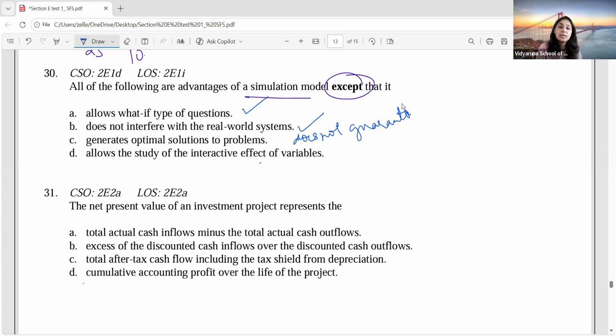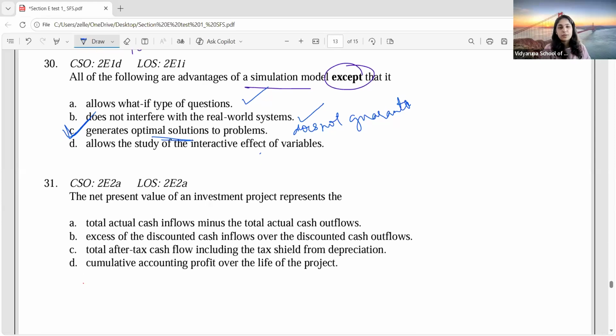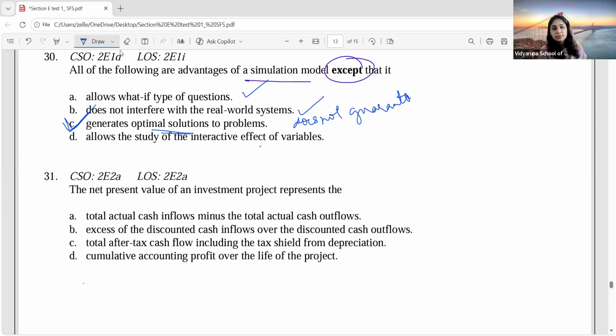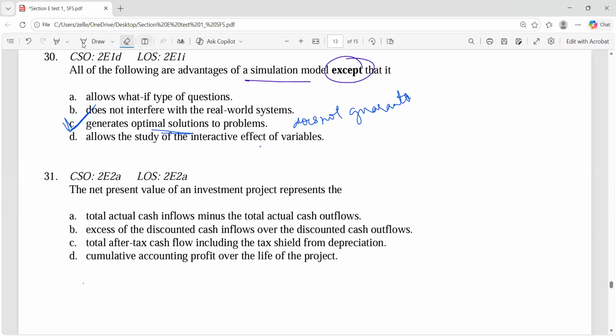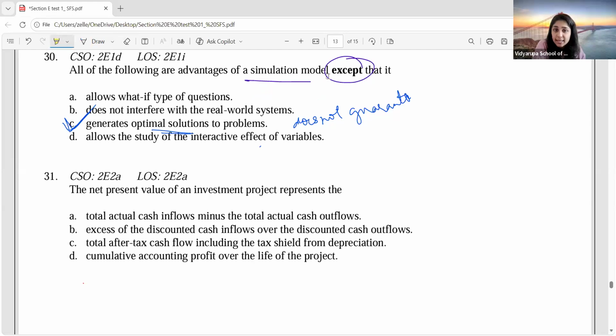It only evaluates the possible outcomes, but it will not guarantee you optimal solutions. That's why this is the right answer. Allows the study of interactive effect of variables. Yes, simulation can help you interact with various kinds of variables. That's why C is the right answer. Clear? Always pay attention to words like except, all of those things.